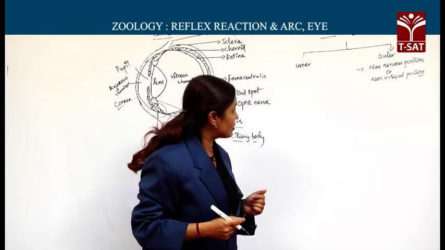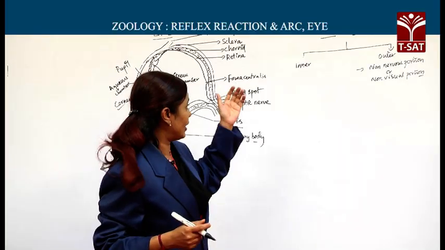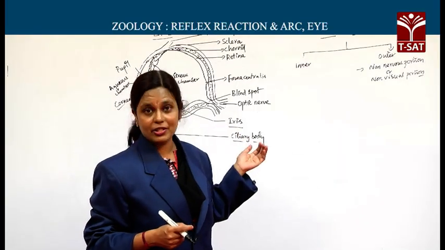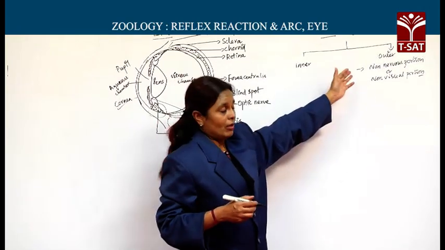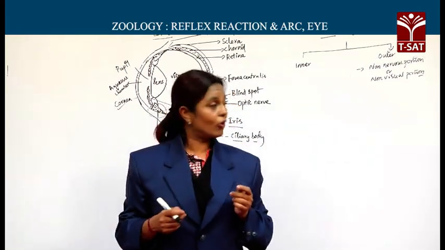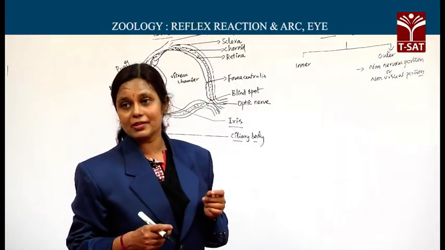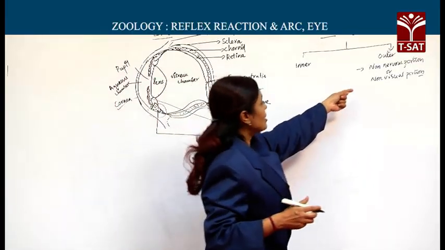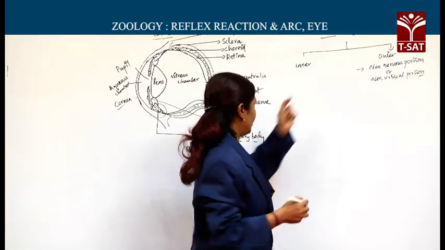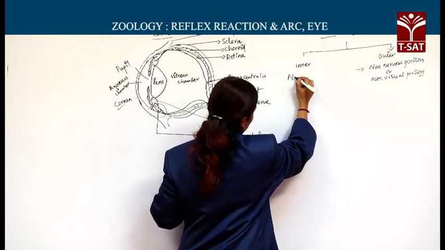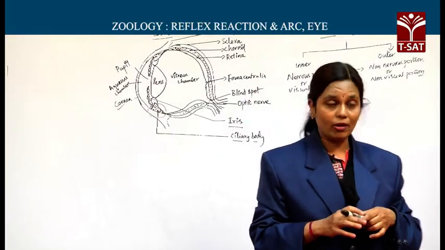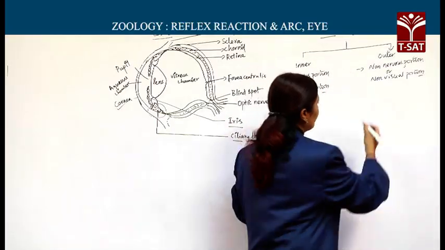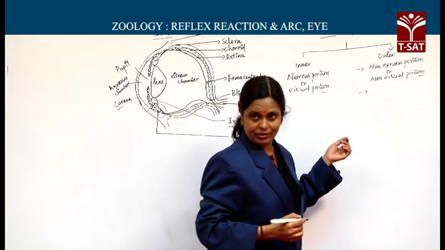Why are we talking about this non-visual region? Because you know retina is the area of formation of images. But out of the two layers of retina, the outer layer is the non-nervous portion and here no images will be formed. That is why we are calling it the non-visual portion. Then the inner one is the nervous portion. Now when you say this outer region is non-visual or non-nervous, then what is it made of and what is it for?